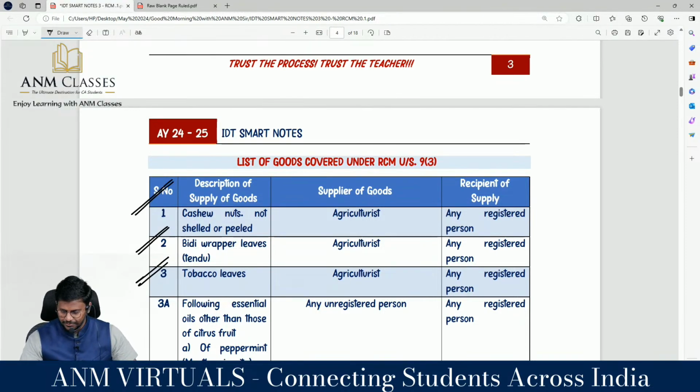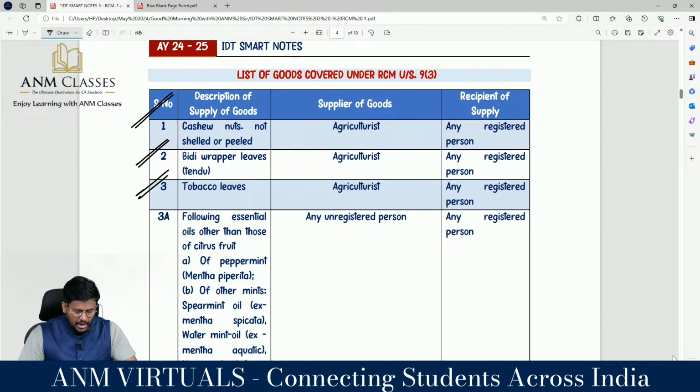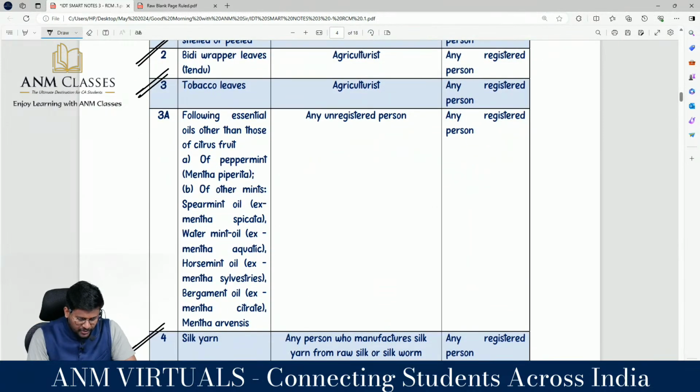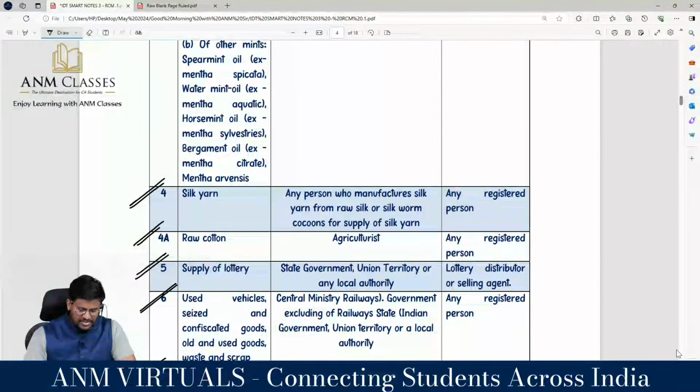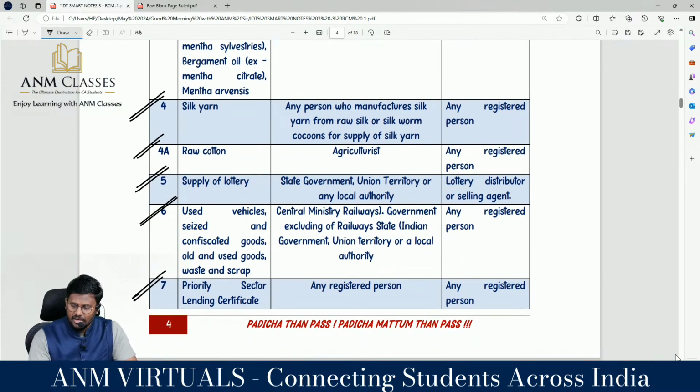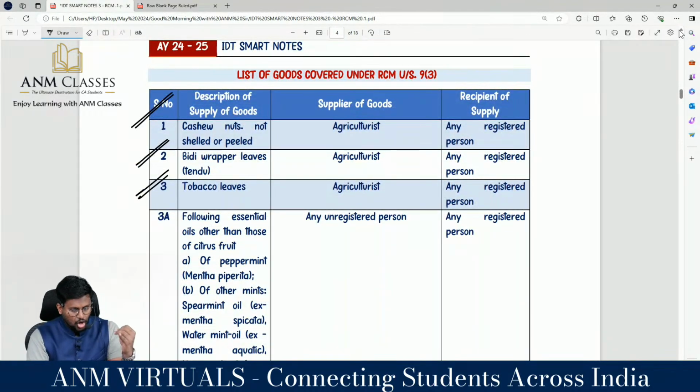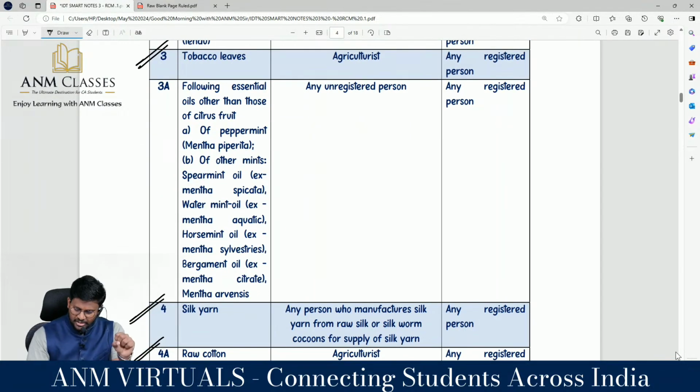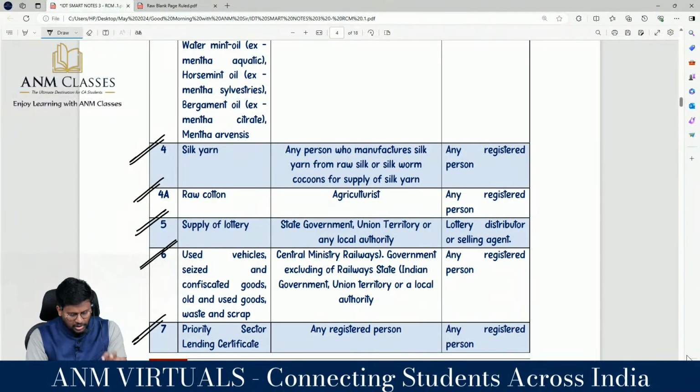Number one, cashew nuts, not shelled or peeled; BD wrapper leaves, that is tendu leaves; tobacco leaves; following essential oil other than those of citrus fruit; silk yarn; raw cotton; supply of lottery; used vehicle, seized and confiscated goods; old and used goods; waste and scrap; priority sector lending certificate.